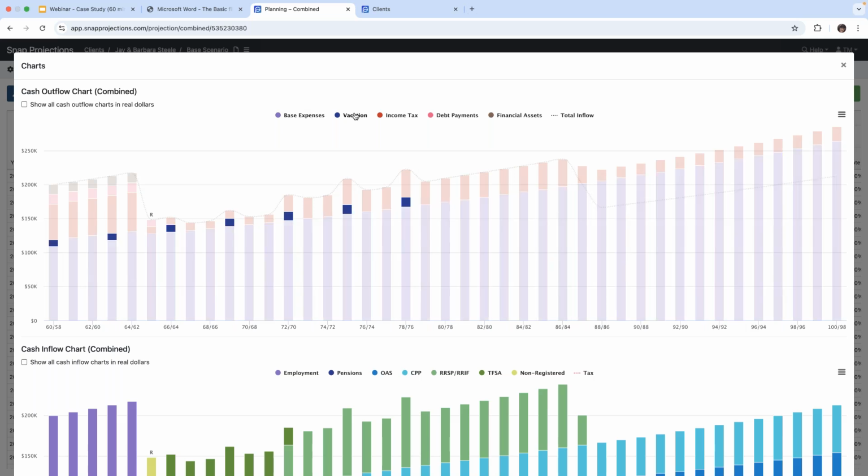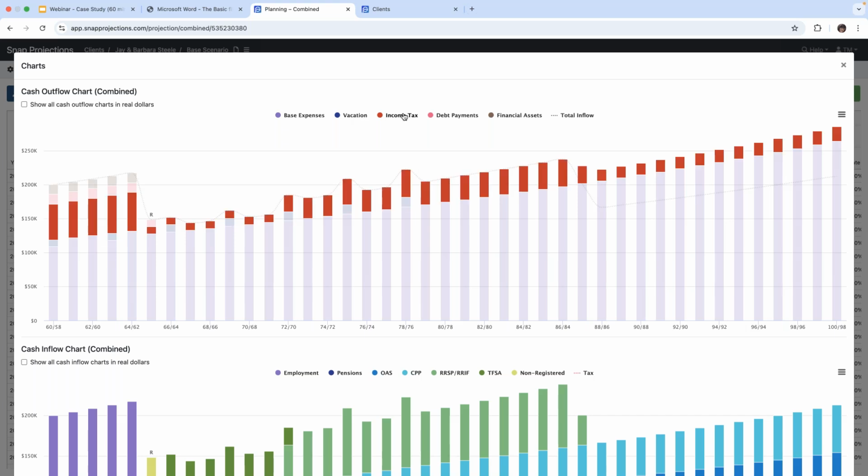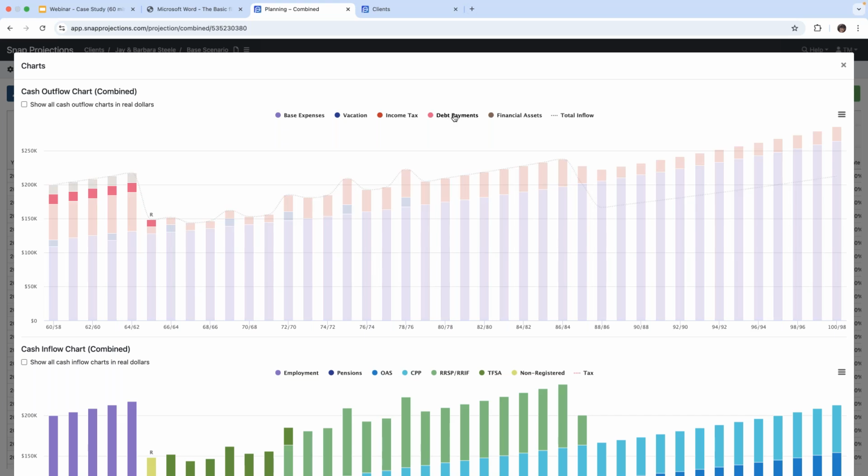Then because we had selected to show the vacation in our charts, we have a separate legend item for that. So we can see in blue the client's vacations every 3 years. We see the amount of income tax that they are paying every year. We see their debt repayments, and we see their financial assets.